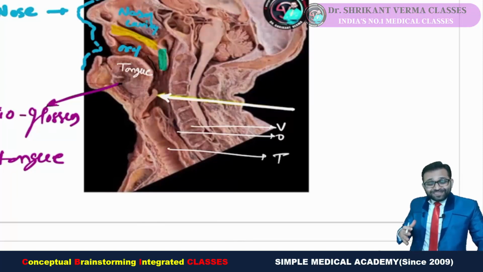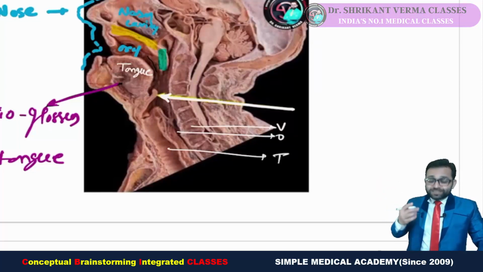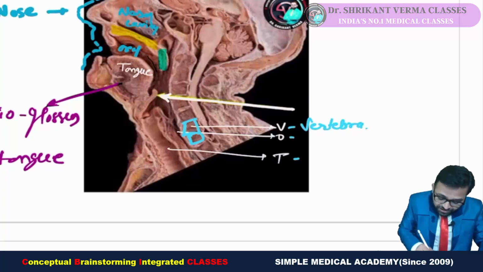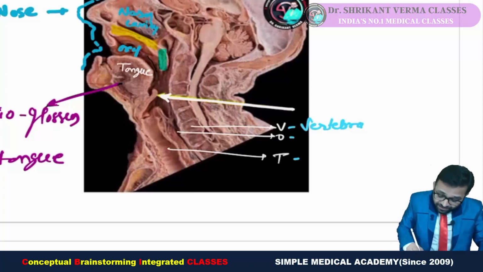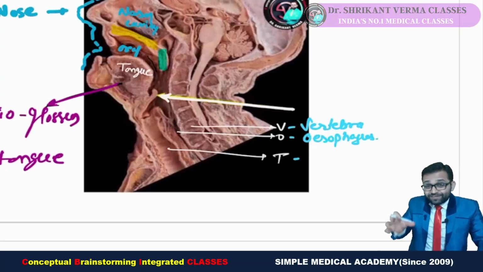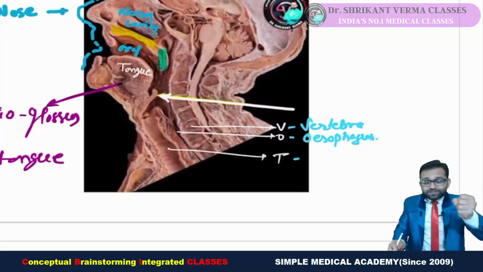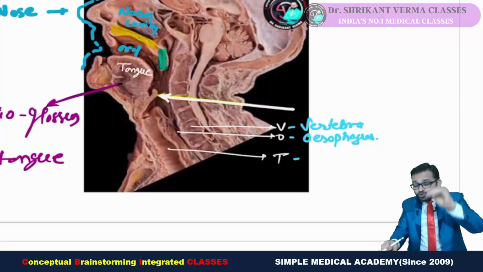In a funny way you can remember, whenever you are looking at a section of the neck or the body or the thorax region, the most posterior structure is V for vertebra, and you can easily identify it because it is our segmented structure. In front of the vertebra there is always the esophagus. And remember, the esophagus is the food cavity which is collapsed. This black line is the esophagus. It is collapsed. When food enters, it dilates and contracts, shows peristalsis and pushes the food.